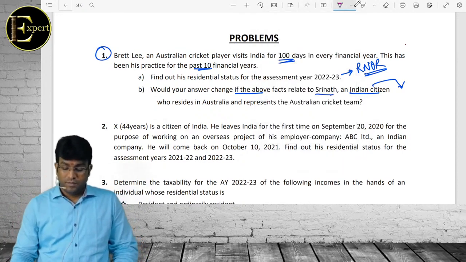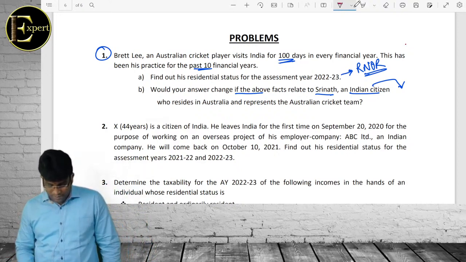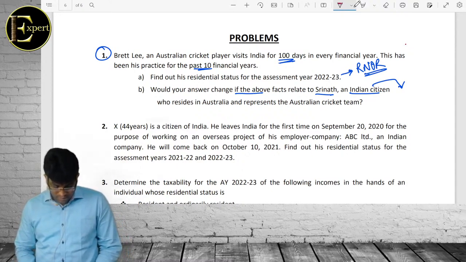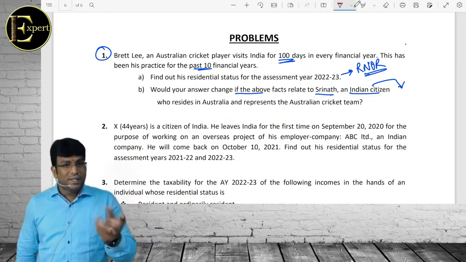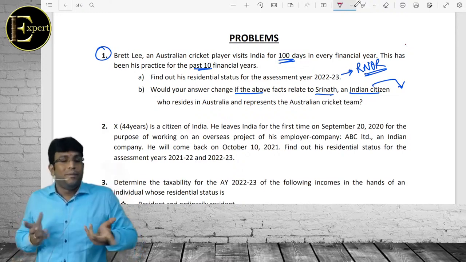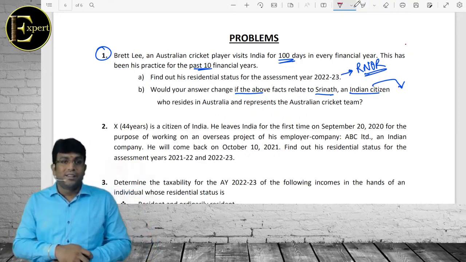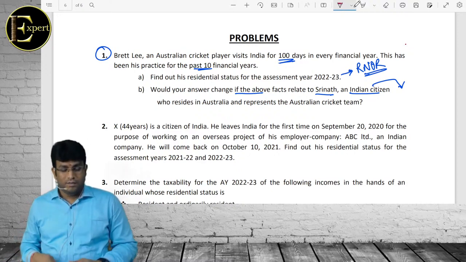Beta, I have taught you. R will be compulsory. Without R it cannot be. Think and speak, yaar. What happened? Srinath's Brackley is RN, that's clear, because he satisfied the second basic condition and he satisfied both additional conditions together. So the gentleman became RN. Sorry, basic is satisfied, additional is gone, 730 is not satisfied, so he became RNOR. Tell me, what if it is Srinath and is an Indian citizen? Why are you thinking so much? Just tell the answer. I'll give you 3 options.